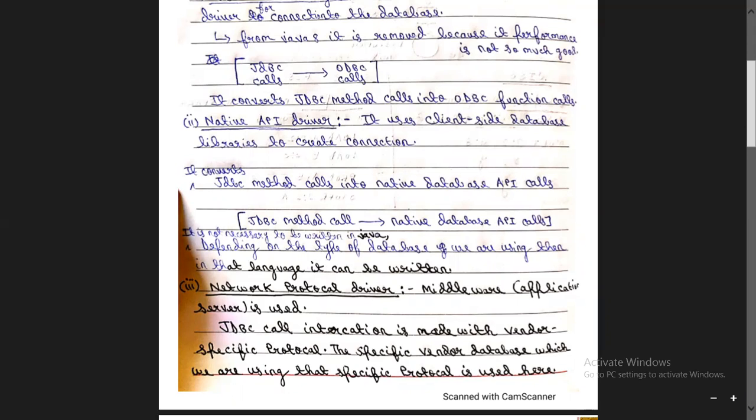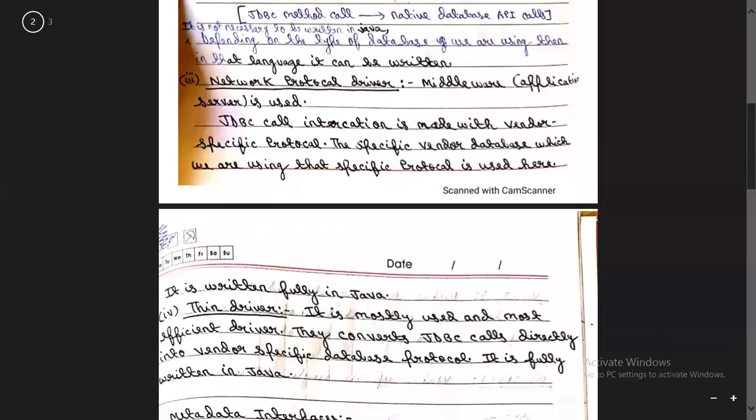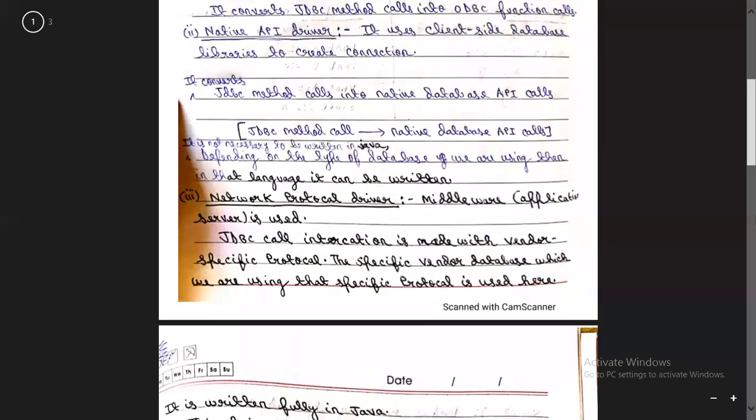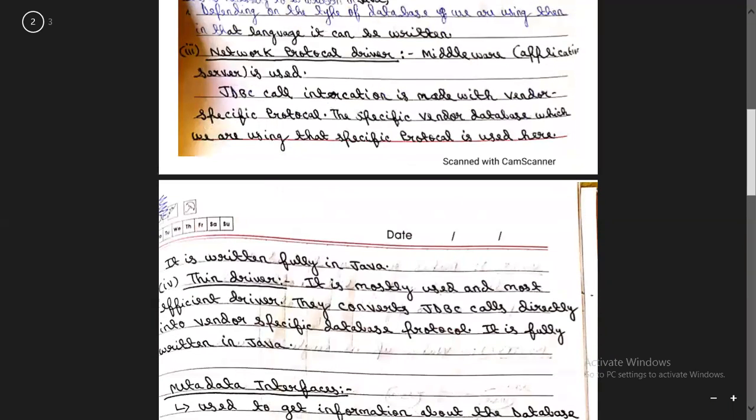Till now it is clear, the three types of driver which we have shown? Anyone has any question? No, sir. Okay.